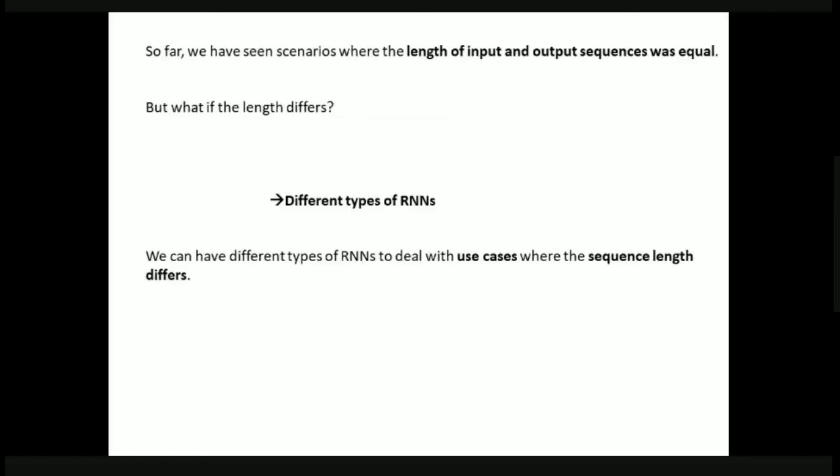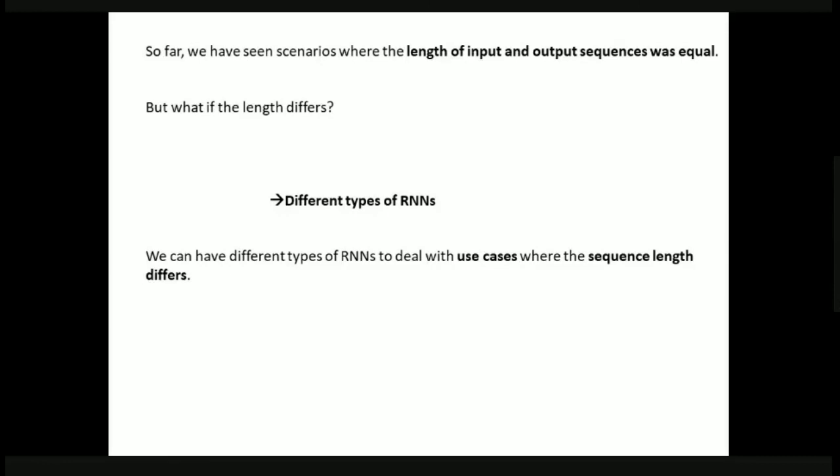Okay. So far we have discussed RNNs where the length of the input sequence and the length of the output sequence were equal, isn't it? So we came to know that RNNs work with different input sequences and different output sequences. That is clear. But till now we have seen an example of RNN where the input and output lengths were equal. But what if the length differs? That is, what if the length of the input sequences differs, and what if the length of the output sequences differs?